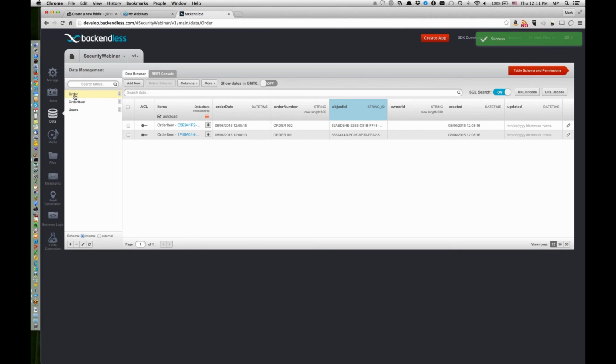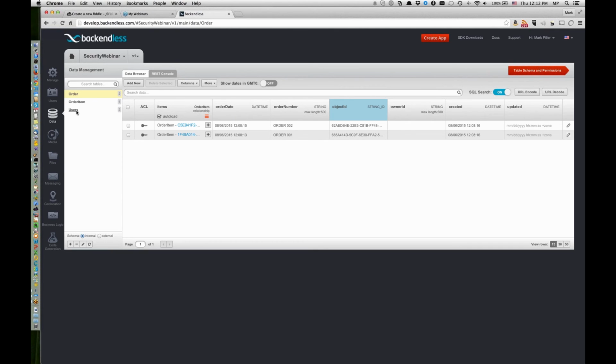Going back to our orders, notice that there is a column called owner ID. And owner ID is a special column, first of all, and it contains an ID of the user that is the author, or the owner in other words, of these objects. And it's very important in some systems that you have this relationship created in there.